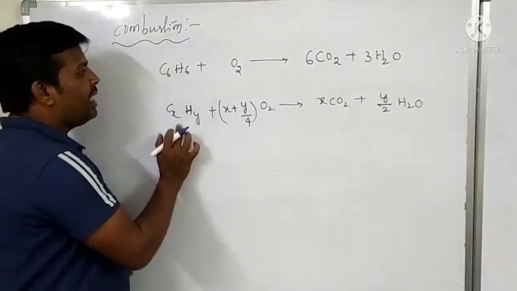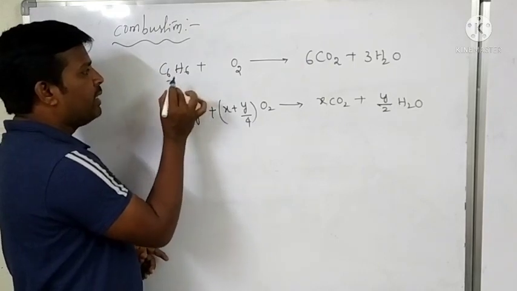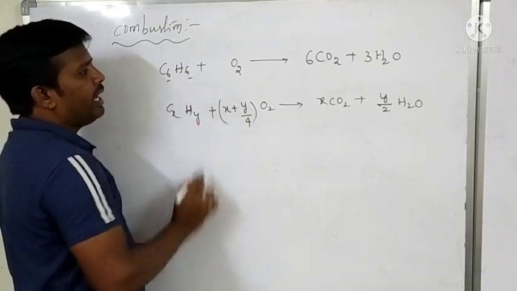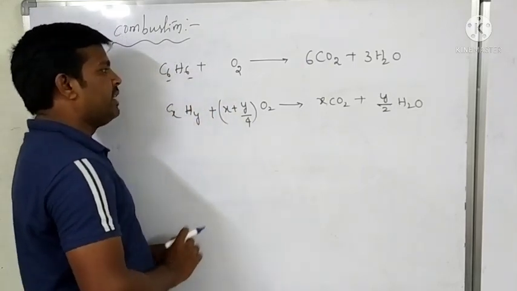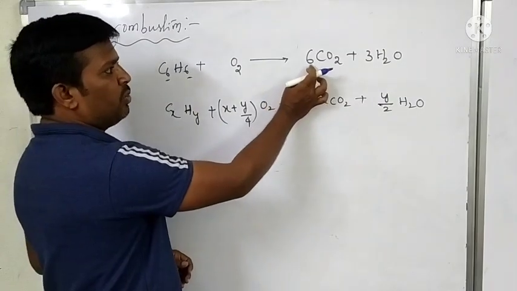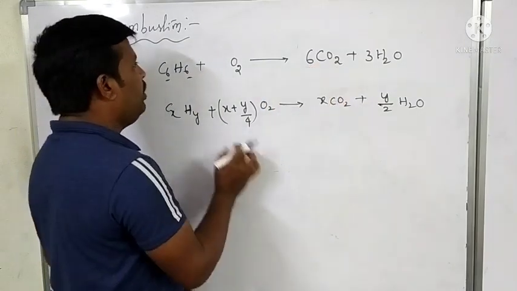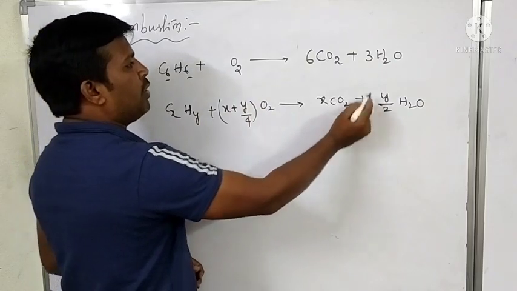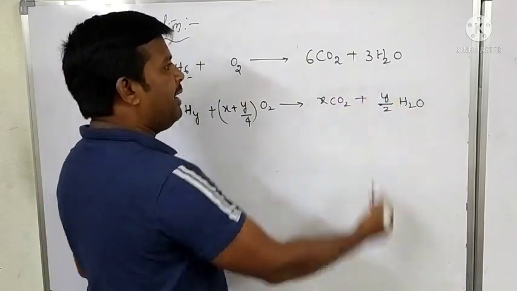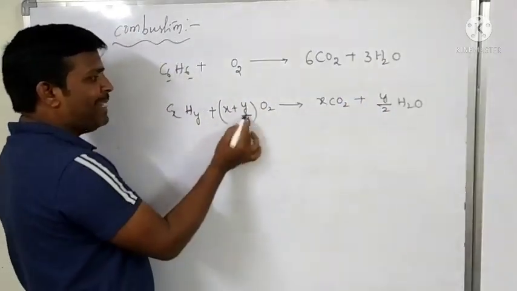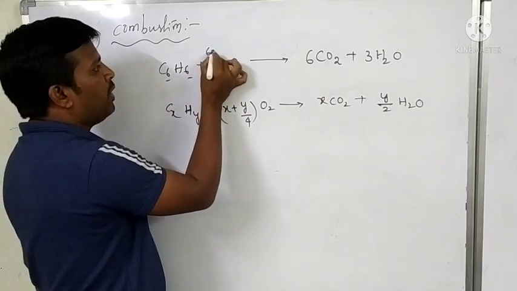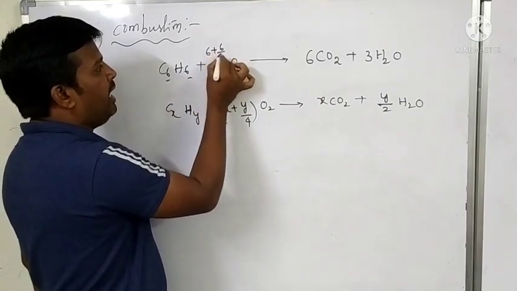Therefore, here x equals 6, y equals 6. So x molecules of CO2 means 6 molecules of CO2, and y by 2 molecules means 6 by 2, 3 molecules of water. Therefore, x plus y by 4, how much? 6 plus 6 by 4, that is, 6 plus 1.5.